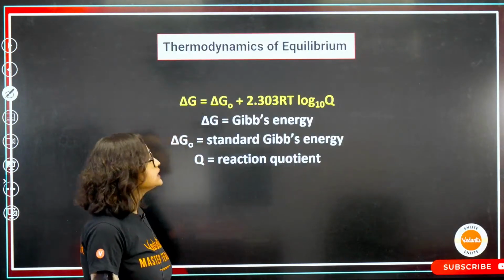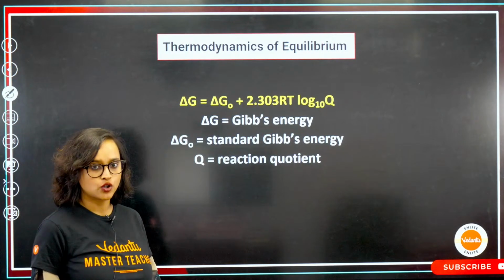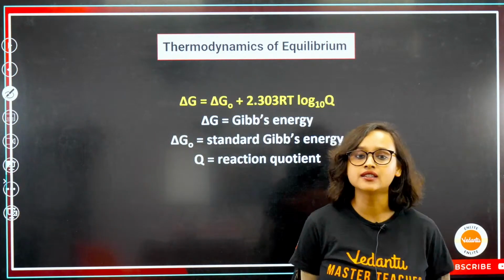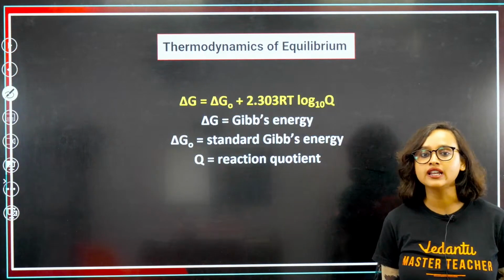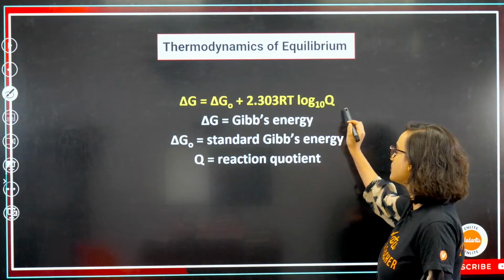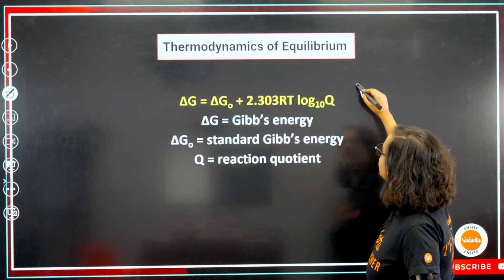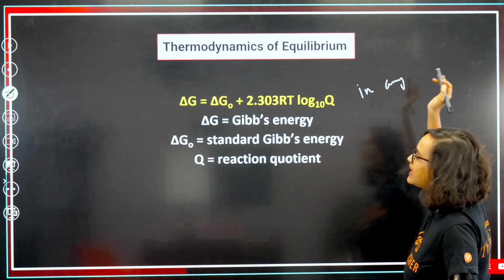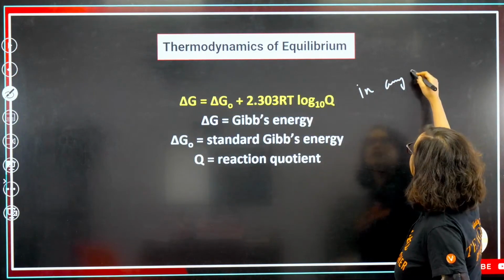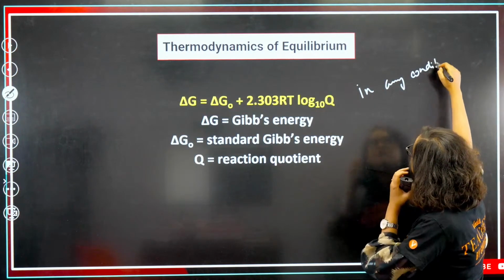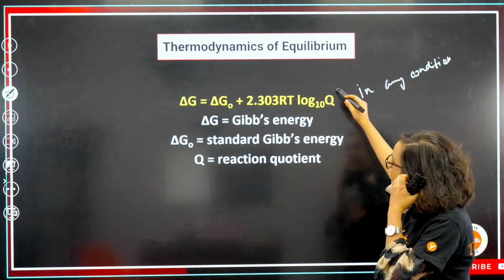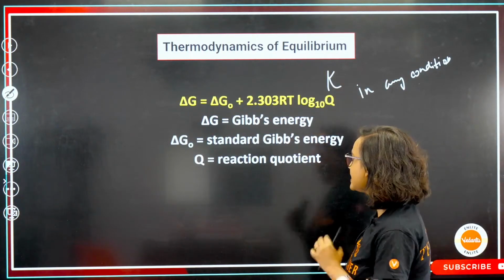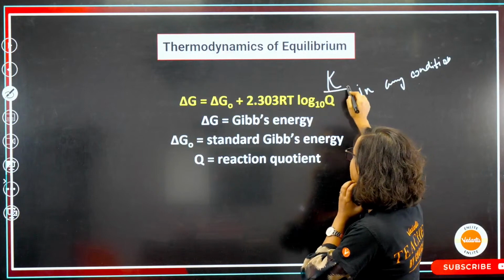Moving on now. Thermodynamics of equilibrium. Guys, it's written that delta G is equal to delta G naught plus 2.303 RT log 10 Q. This is actually in any temperature, in any condition. But if it is equilibrium, this Q, the reaction quotient, will become K.